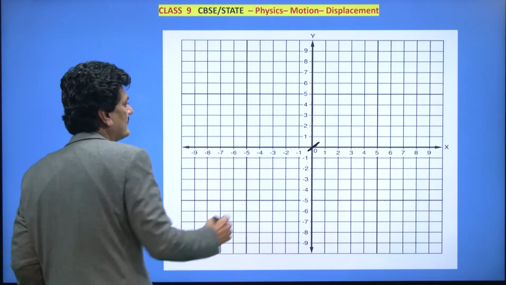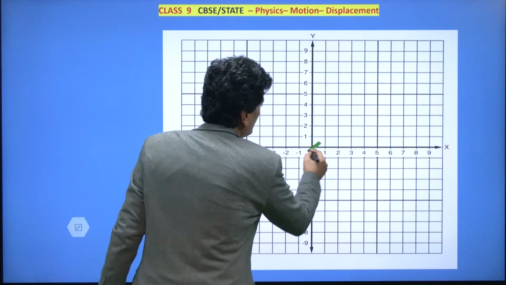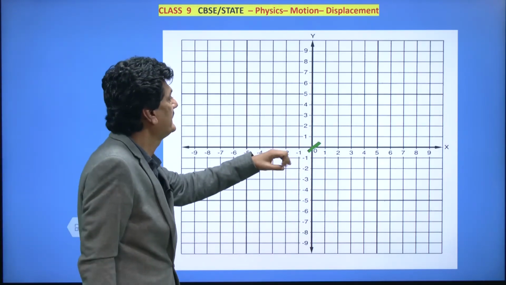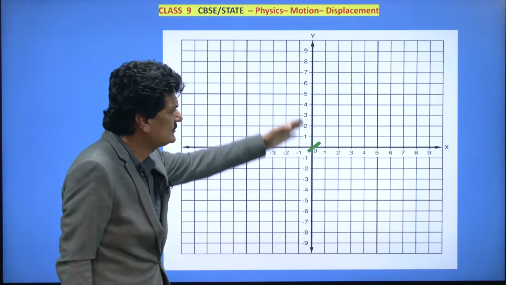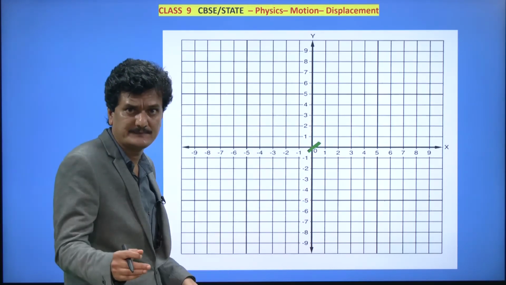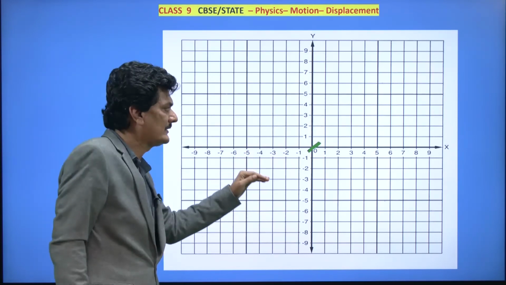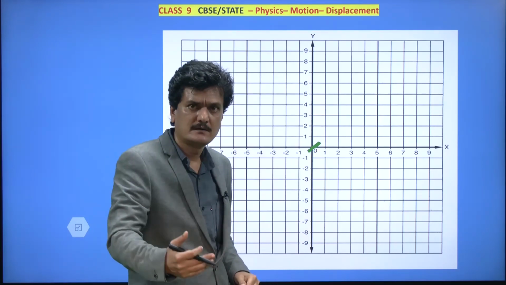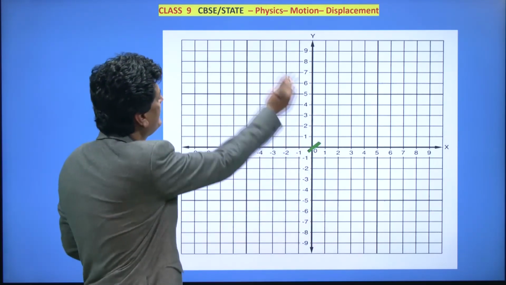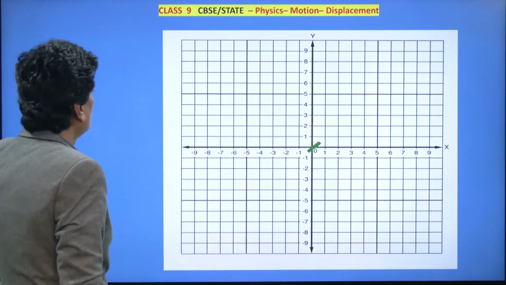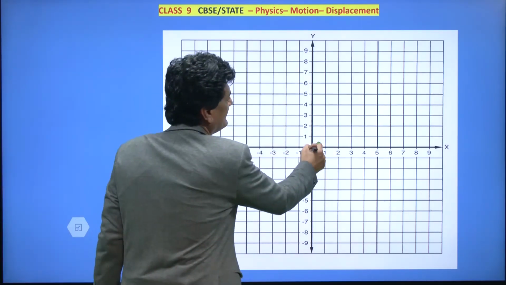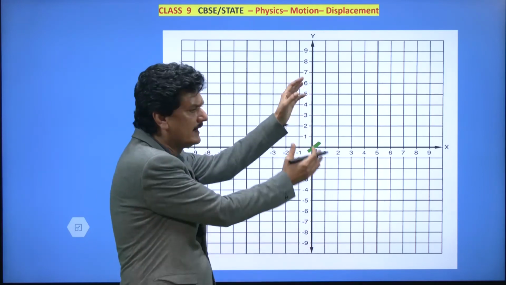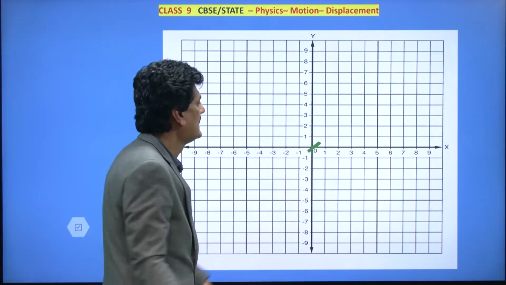These are Cartesian, named after a famous scientist, and where these two axes, x-axis and y-axis, intersect, that is called the origin. And what we do is that we take help of this. Wherever the body started moving, considering this plane, this is where the body started to move. And we put the Cartesian axis over there and 0 over here.